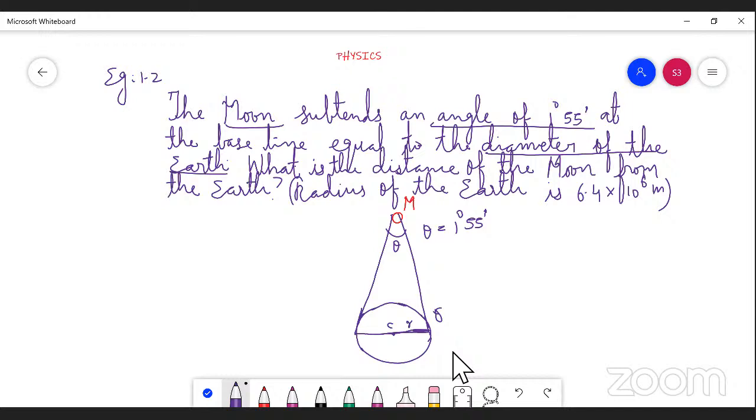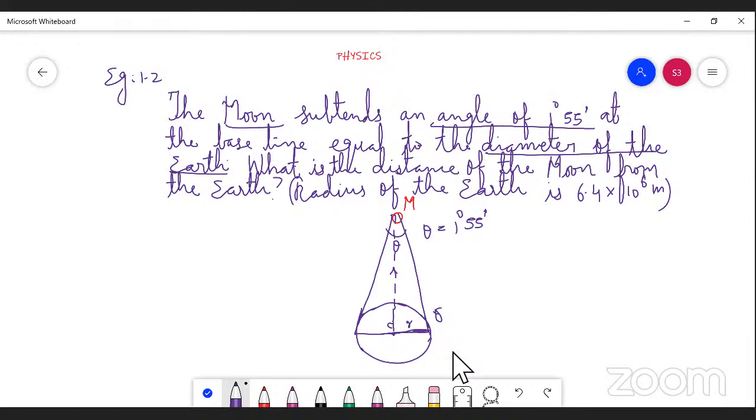So the distance of the moon from the earth is nothing but this, said to be the distance of the moon from the earth. Now what is our aim? Our aim is to find the distance from the earth to the moon. If you want to find it, we should select the formula.